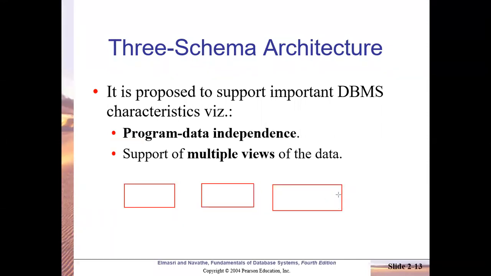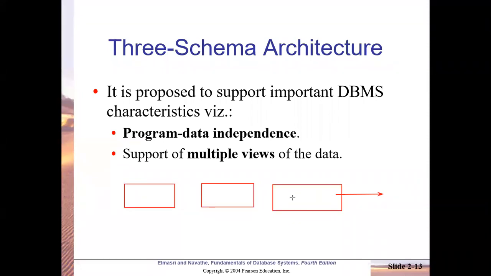Now this external level is very close to the users. Whenever a user sees something, they see it at this external level. So this external level has the things which should be visualized by a user who may not be technically skilled, or who doesn't know Oracle or database management system software. Even he should be easily able to use this interface.